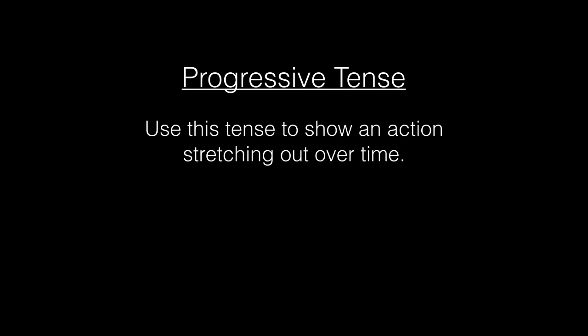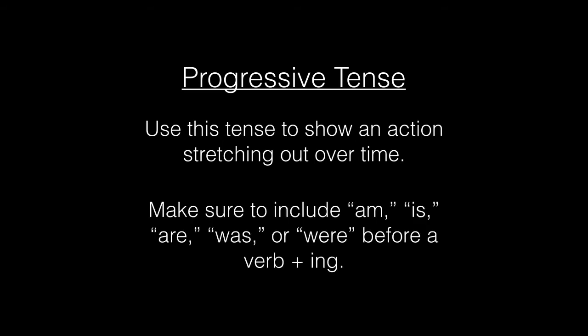So that brings us to our index card. If you want to take notes on this, you can write progressive tense at the top. And you want to use this tense to show that an action is stretching out over time. And the way you make it is make sure to include am, is, are, was, or were before the verb plus ing. So for example,